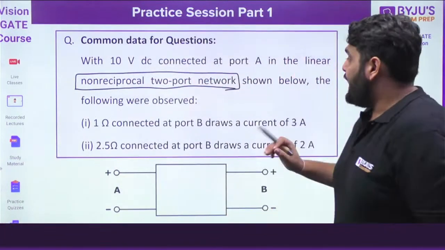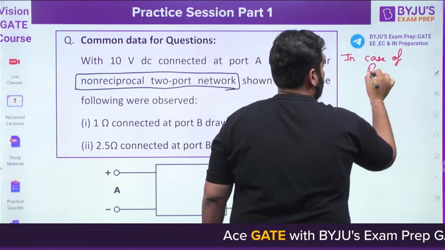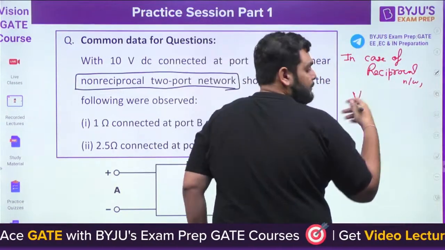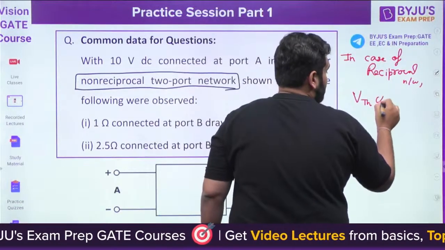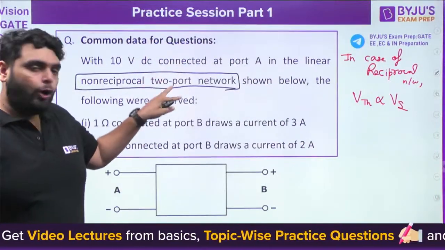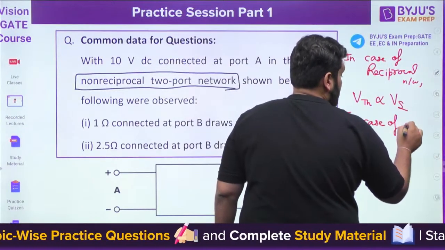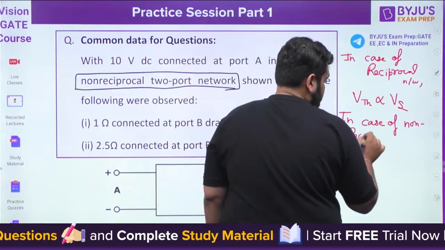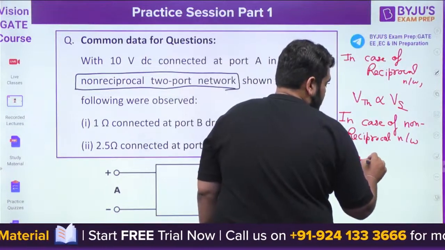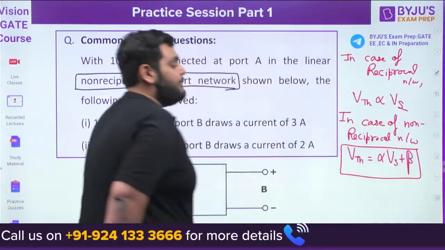Why? Because I told you, in case of a reciprocal network, let's suppose I'm talking about VTH. VTH is directly proportional to the source voltage. This is very important in case of a reciprocal network. But once you have a non-reciprocal network, this will not be true. So in case of a non-reciprocal network, VTH is equal to alpha times Vs plus beta.